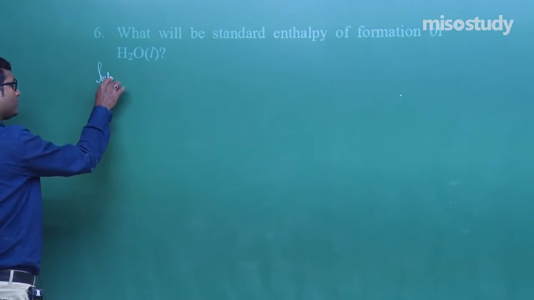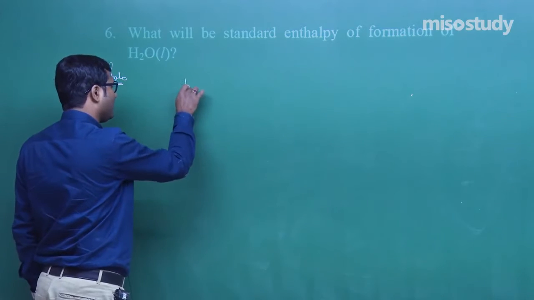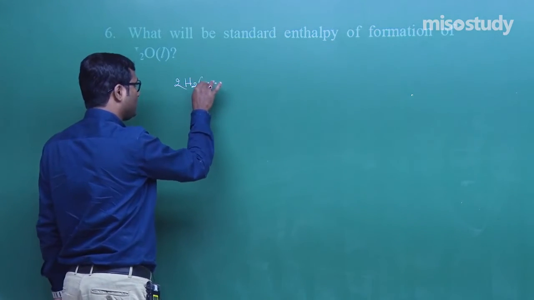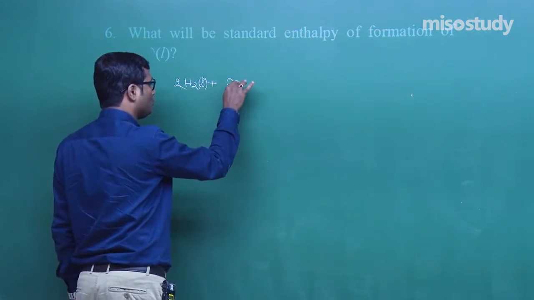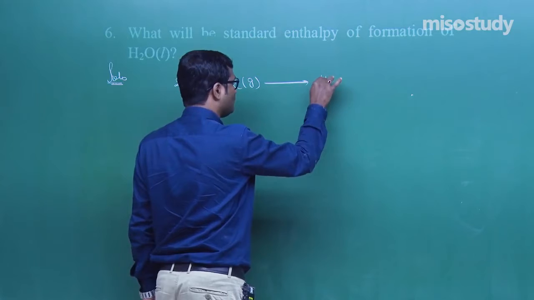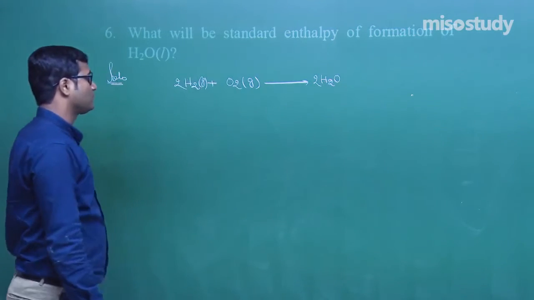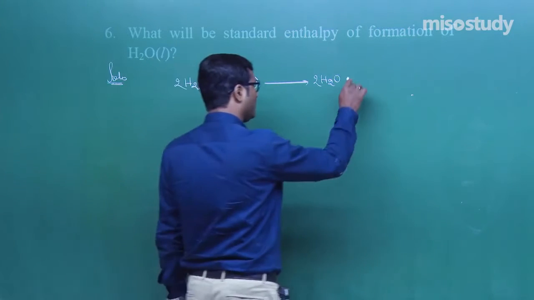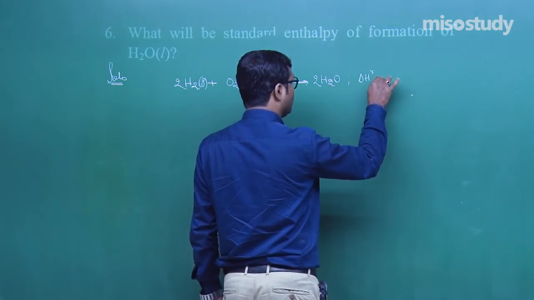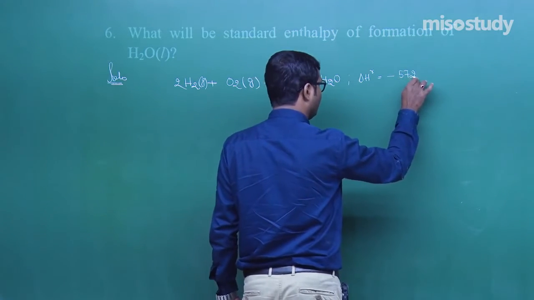The simple explanation here, that is H2 plus O2, which gives you H2O. Clear? H2 plus O2, which gives you H2O, and the delta H of the reaction is minus 572.